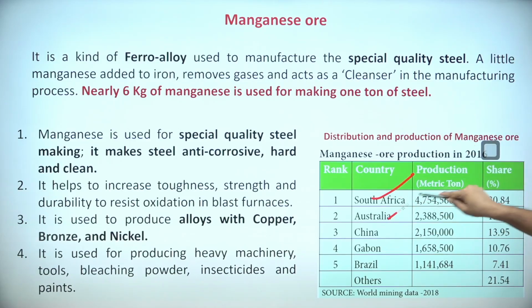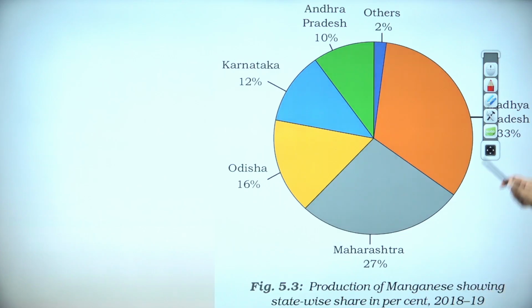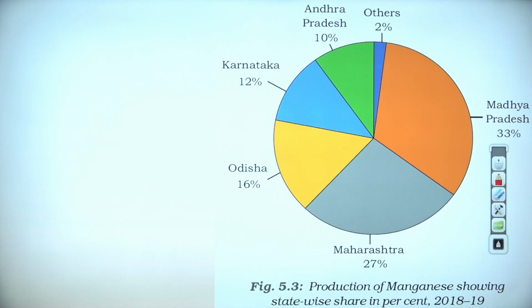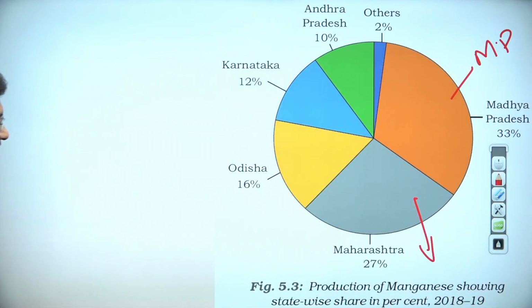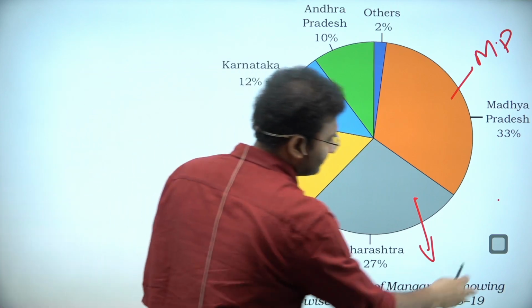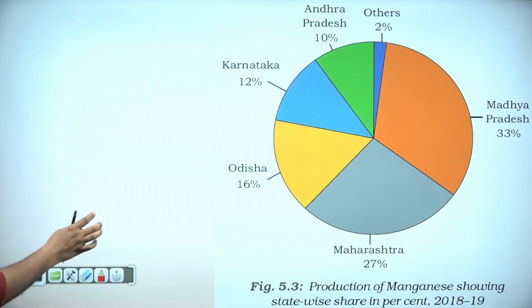South Africa, Australia, China, Gabon, Brazil. India is nowhere. 30% of it is in South Africa itself, right? So when it comes to India, where do you find the most of the manganese? It is found in Madhya Pradesh and it is found in Maharashtra, right? Madhya Pradesh and Maharashtra, these are the two areas. Apart from that, in other places it is not found much. You need to know the basics of it.